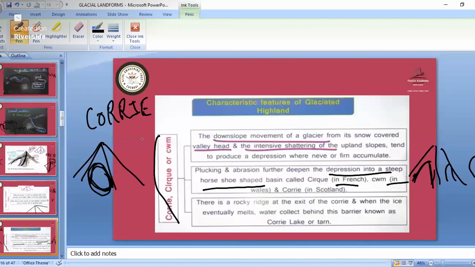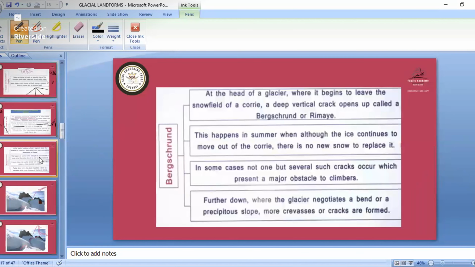After a few years, when the ice melts, the water fills in here. This type of part is known as the Tarn, or Tarn Lake. You can call it the Corrie Lake also. So the Tarn Lake is also known as the Corrie Lake or Cirque Lake. Remember this name.